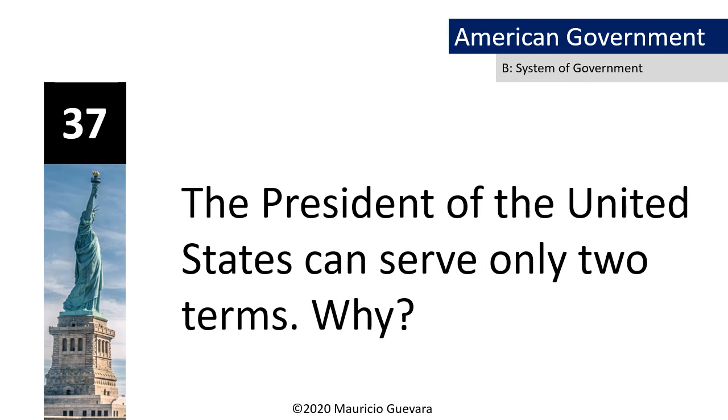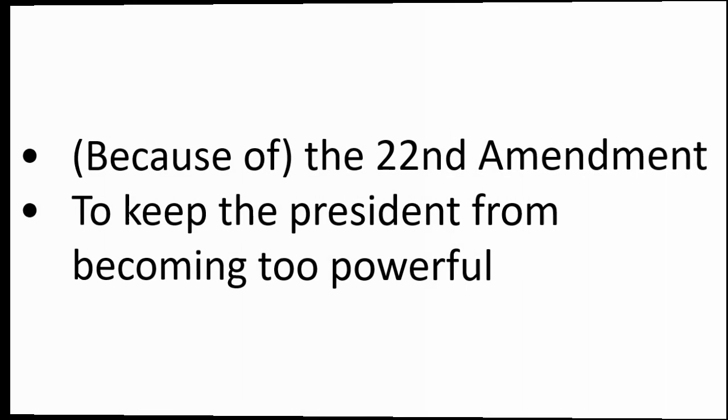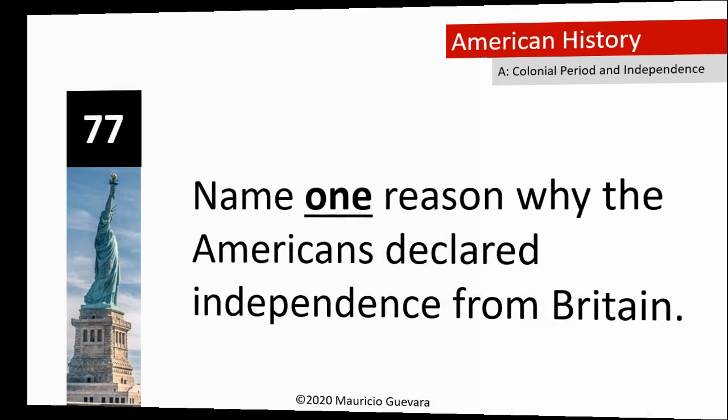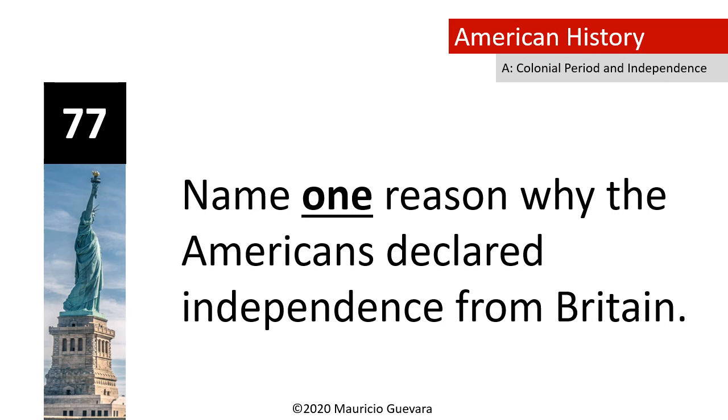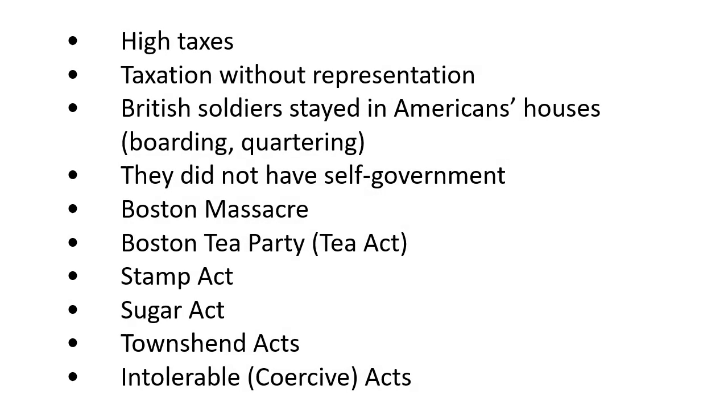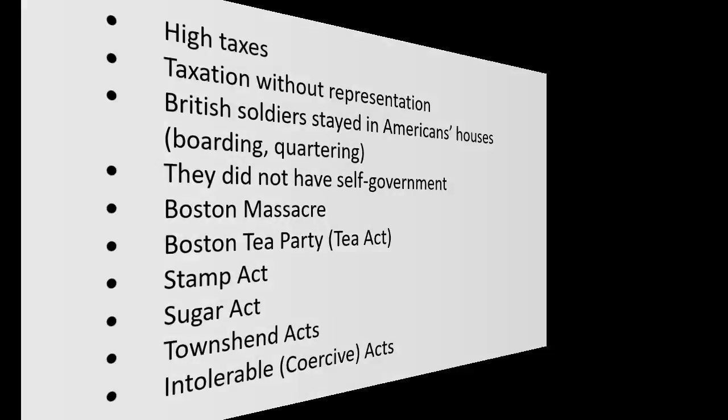The President of the United States can serve only 2 terms. Why? Because of the 22nd Amendment. Name one reason why the Americans declared independence from Britain. High taxes.